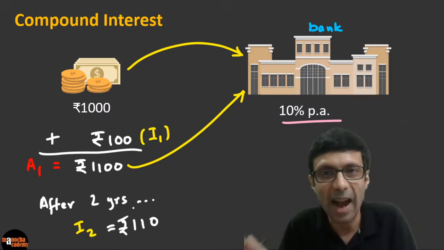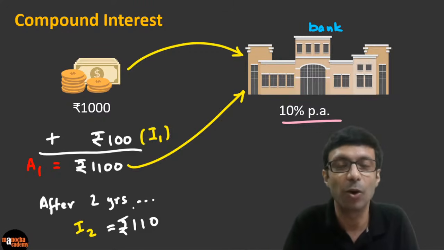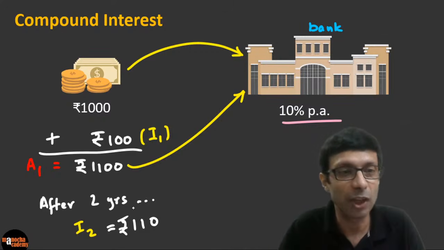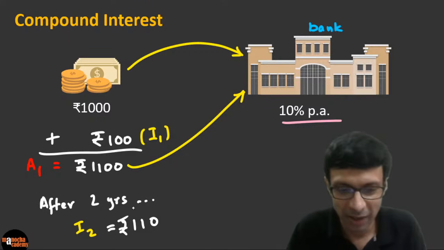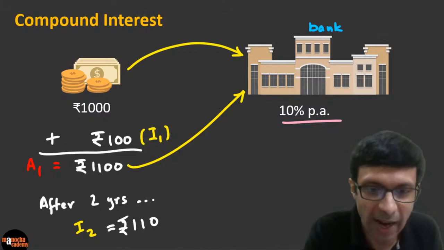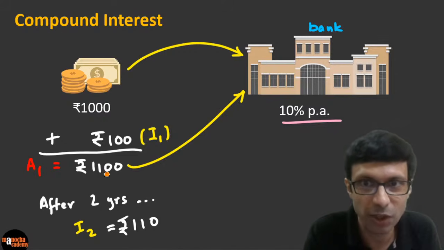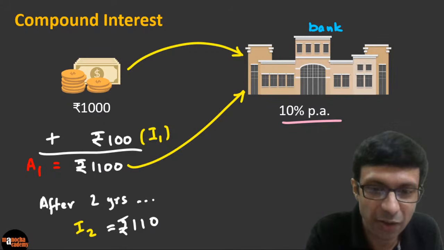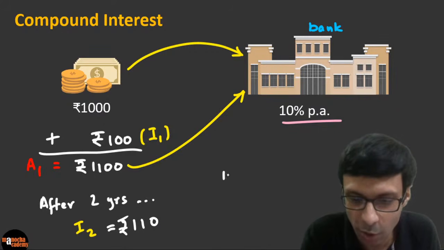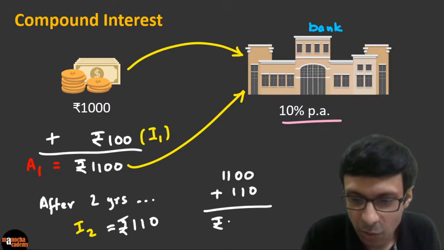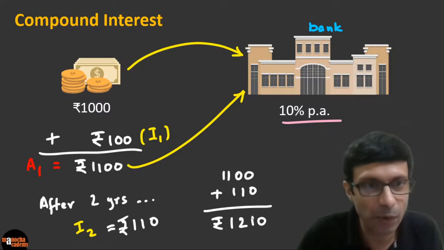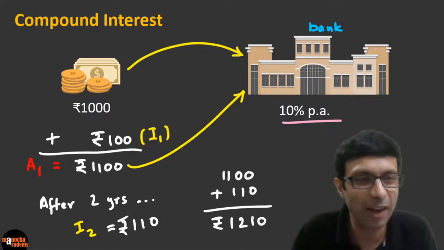They basically add the interest to the principal amount automatically, and they are giving you compound interest. So can you guys see that? Right? So basically the 100 is being added. It becomes 1100. Then after another year, 110 will be added. So what will be the new amount? 1100 plus 110. So that's going to be rupees 1210. Do you guys agree with me? Please check my calculations. I'm doing it live here, right?